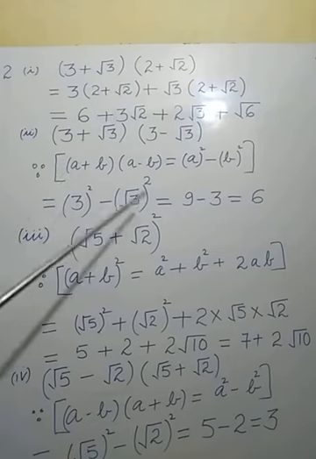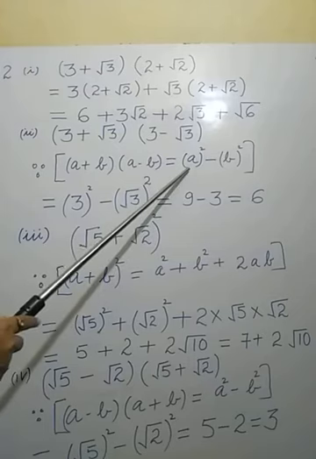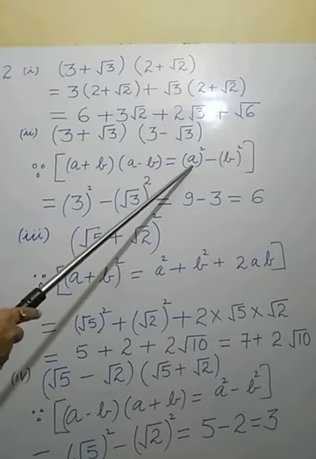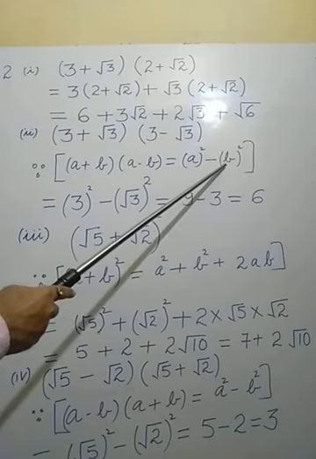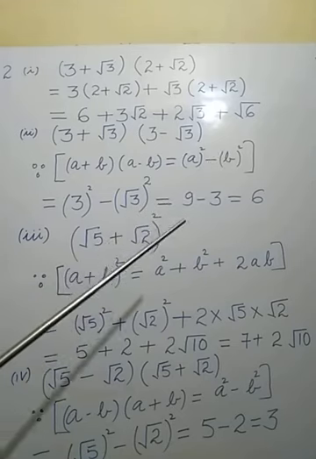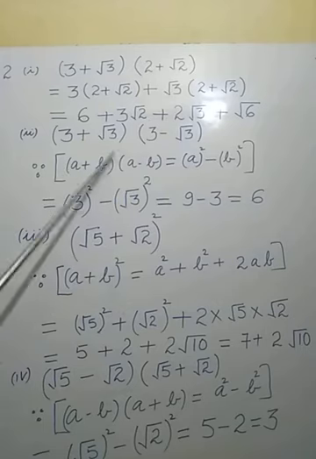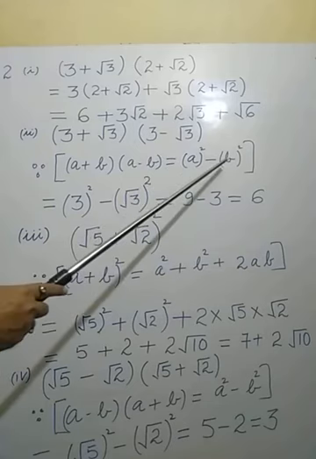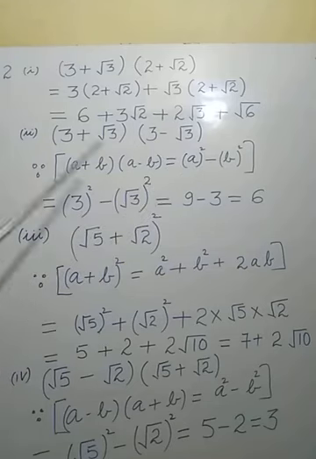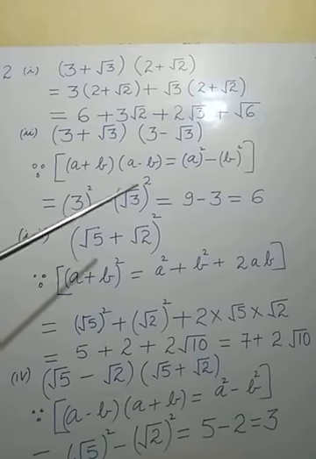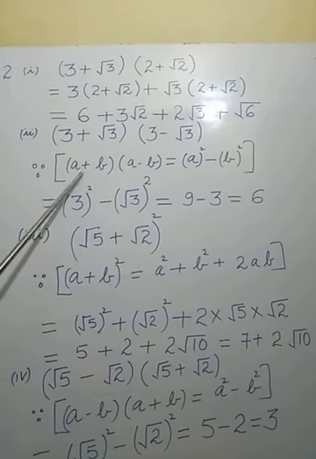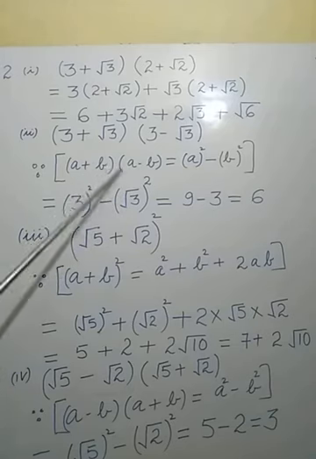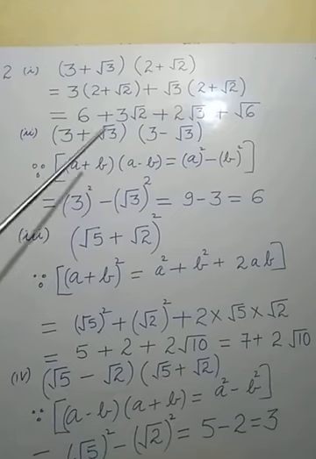If this type of situation is there, that will be equal to the square of the first term, means a square, minus the square of the second term, and what is the second term here? b square. See, a plus b in one bracket, a minus b in another bracket. If this is there, this will be a square minus b square. Verification of this will be taught later in the second chapter, polynomials, but you should know that if these types of questions are there, the same thing in plus form and in minus form, and here it is multiplied form, we can apply this identity to simplify the question.